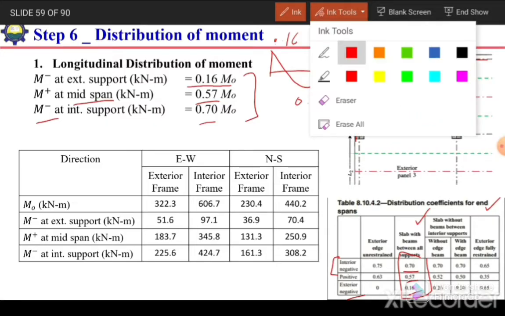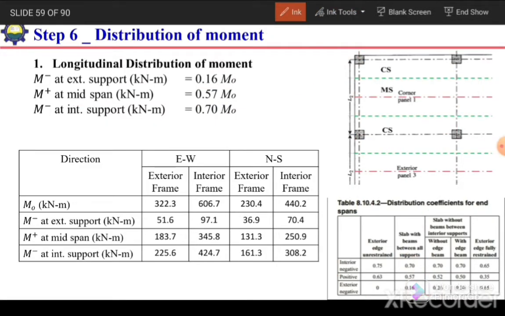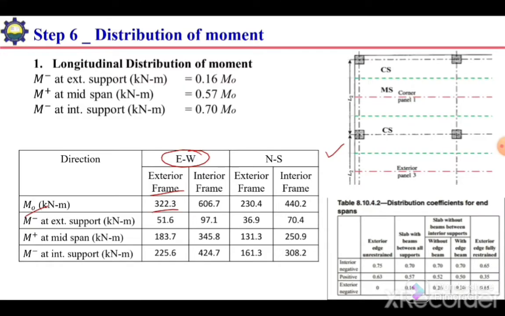So let's consider for the exterior and interior frames in both the direction, east-west and north-south direction. So I have made a table over here. So in this table, first we consider east-west direction, and for east-west direction again for the exterior frame. So we have already calculated the static moment value for exterior frame in east-west direction, which is 322.3 kilonewton meter. So we can go there and check.